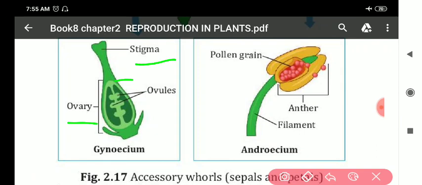And this ovary contains the ovules. Clear, all of you? So this was the structure of the flower. You must know which is the male reproductive part and which is the female reproductive part, so we can understand further easily.